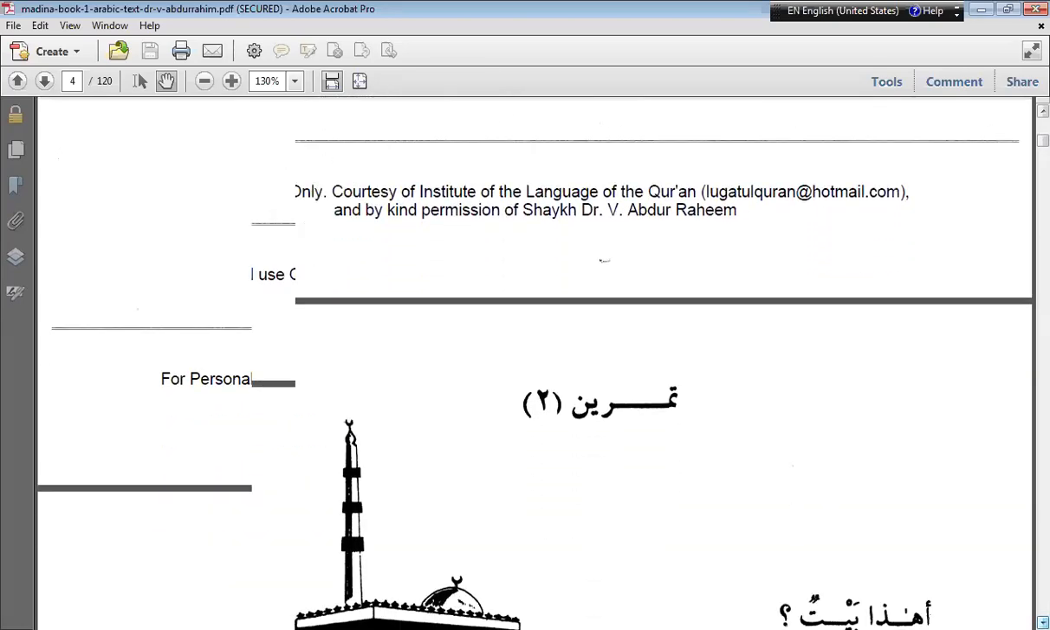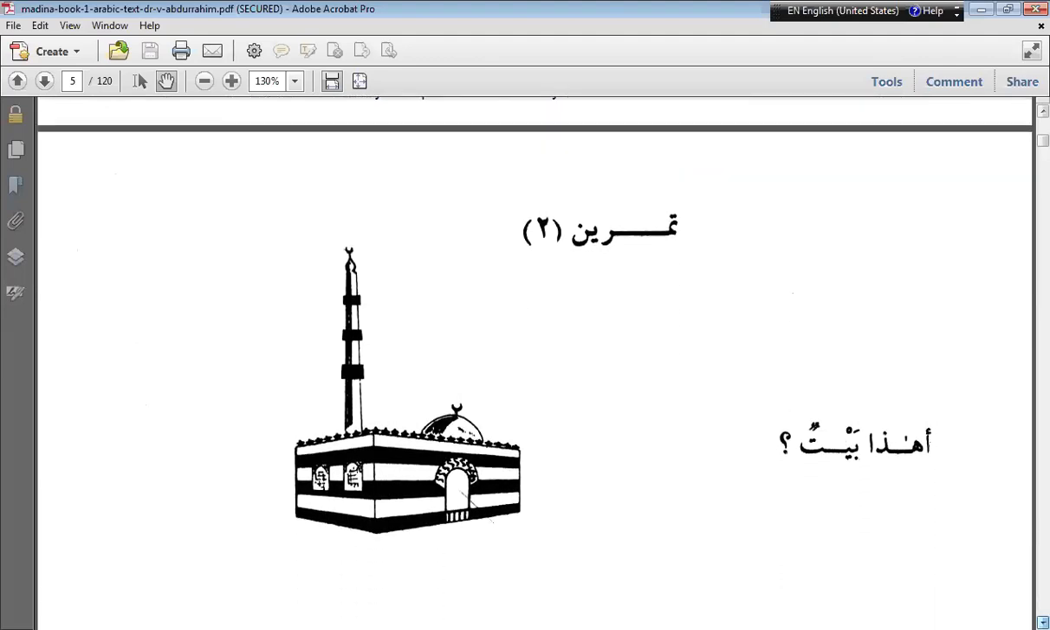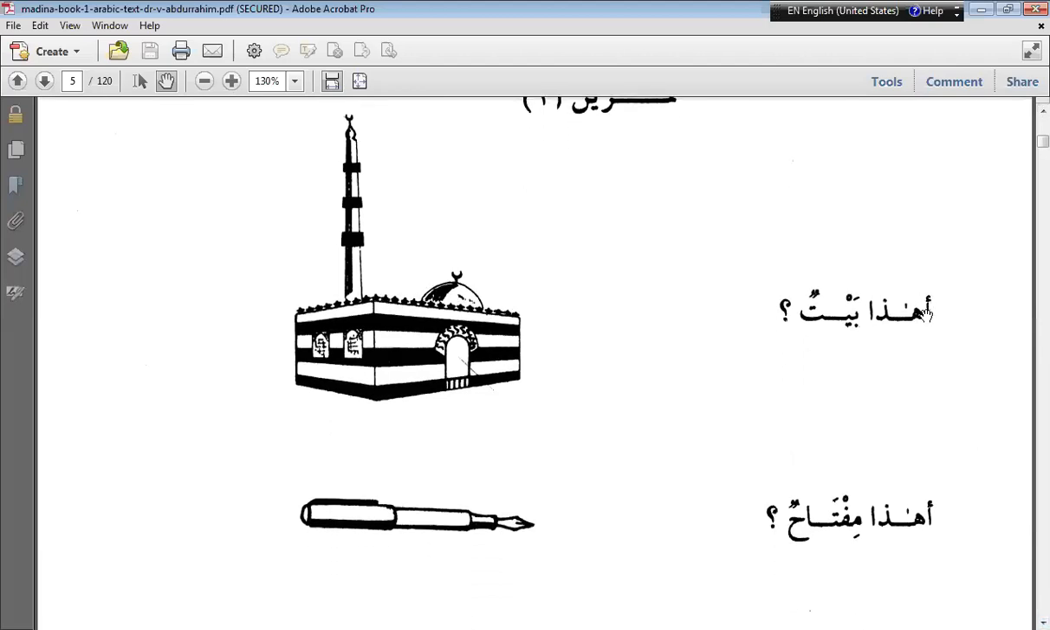So all these things we have done in our previous session. I am just revising for you all. Here, hal has been used before. Here is a question: is this a house? So you have to answer no. La. Haza masjidun.